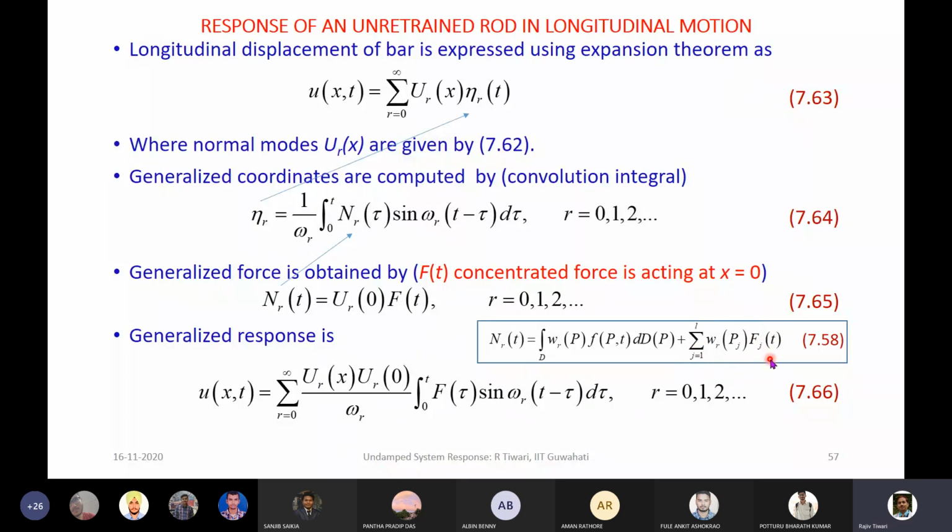But in the present case, only one concentrated force is there at x is equal to 0. There is no distributed force, so this integral is 0 for us. Here, instead of summation, only one term is there, and that too at x is equal to 0. So that means the eigenfunction we need to,